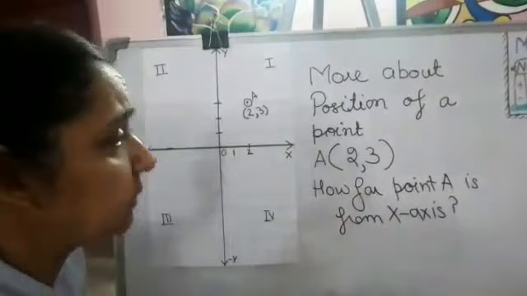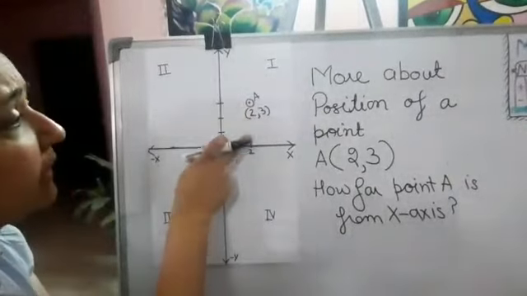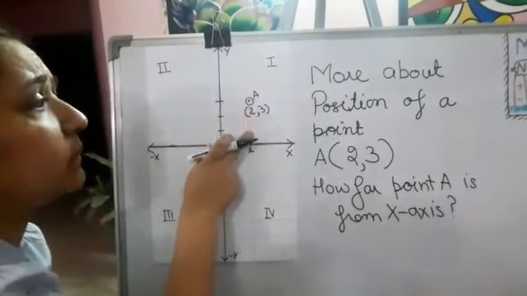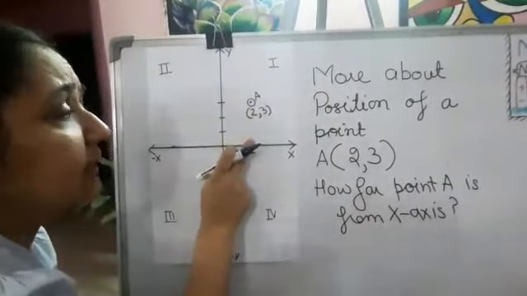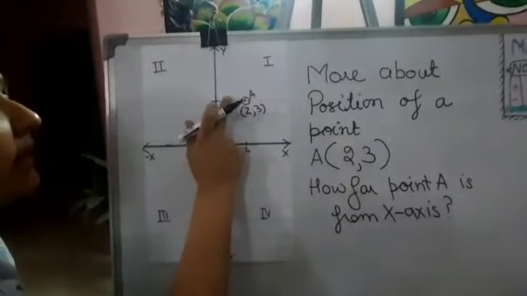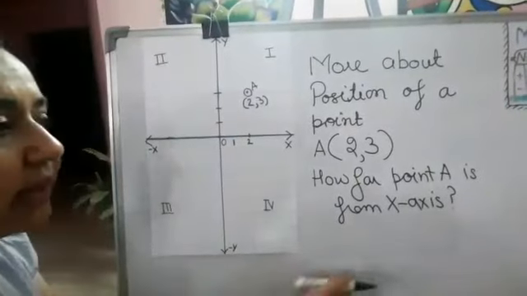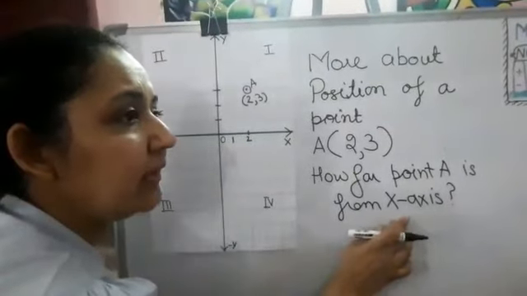No, it is not 2. Let us check how far this point is from the x-axis. Let us count 1, 2, 3. It is lying 3 units away. And how far is it from the y-axis? 1, 2, 2 units. So it means that is not the x coordinate, it is the value of the y coordinate.